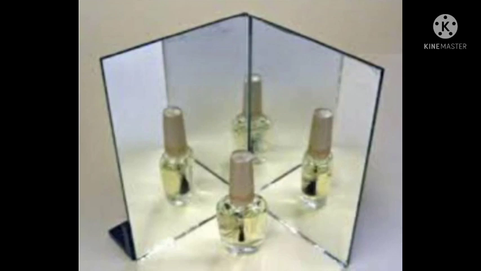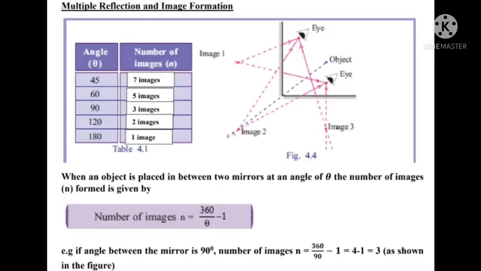Here we can see the object and three images of the object. At 90 degrees we get three images. Multiple reflection and image formation. In the figure of the nail polish, we can see that three images are formed. Three images of the object.